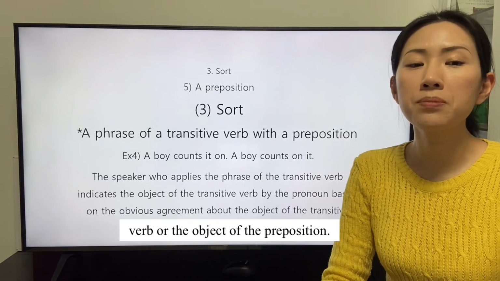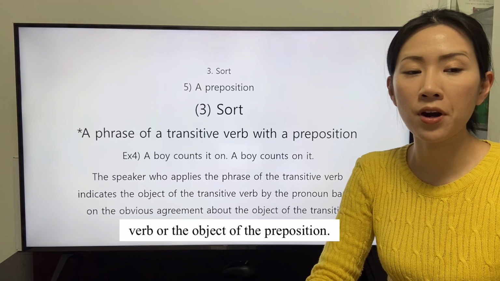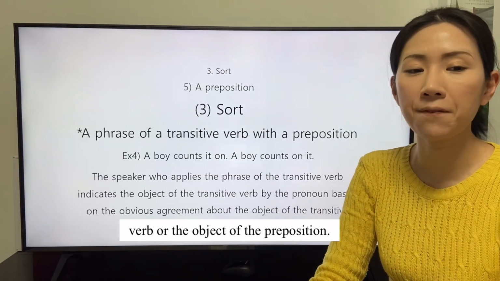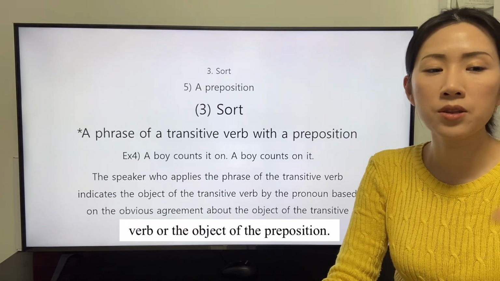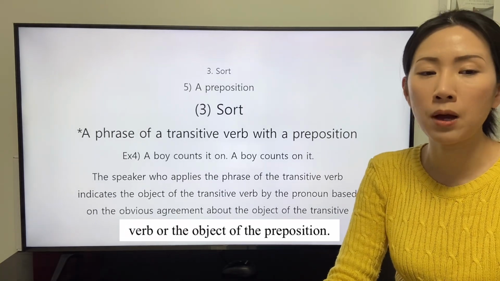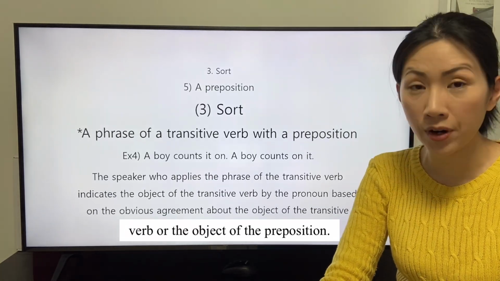The speaker who applies the phrase of the transitive verb indicates the object of the transitive verb by the pronoun based on the obvious agreement about the object of the transitive verb.